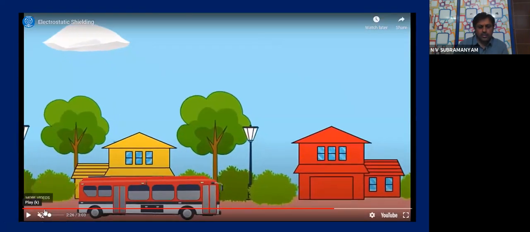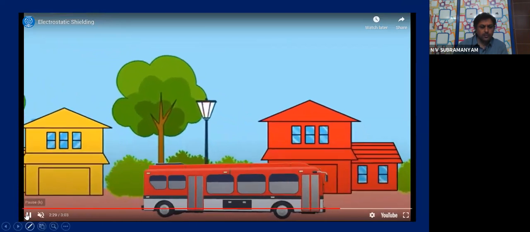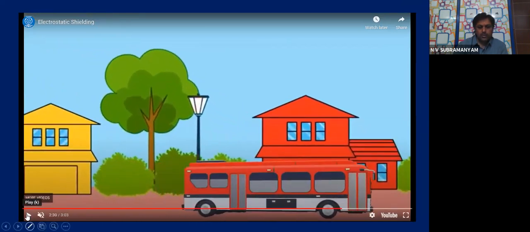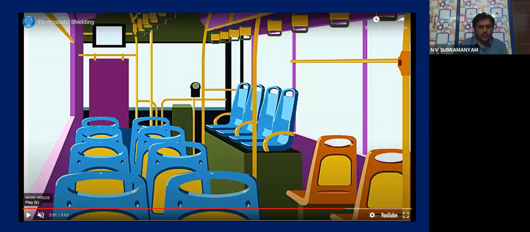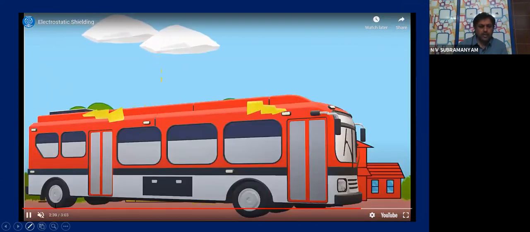One more question. You are seeing here a bus. Okay, why am I showing a bus to you? If you are seeing carefully, the bus is generally made up of metal. Yes or not? The body of the bus is made up of metal.